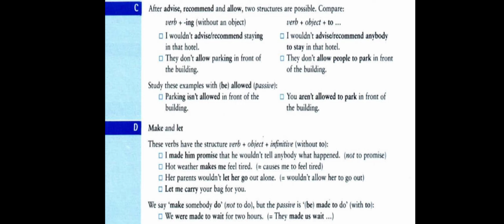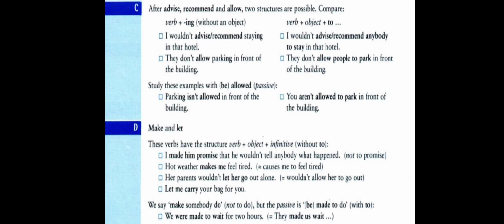We say "make somebody do", not "to do". But in the passive form, when the verb "make" or "made" is in the passive, we don't use the base form after it, but we use "to" plus the base form. We use the infinitive with "to". Mind one thing.